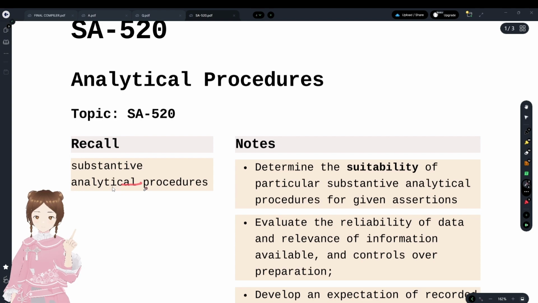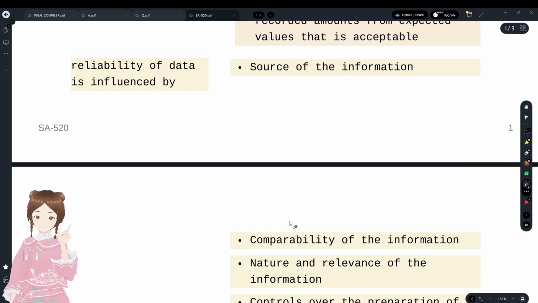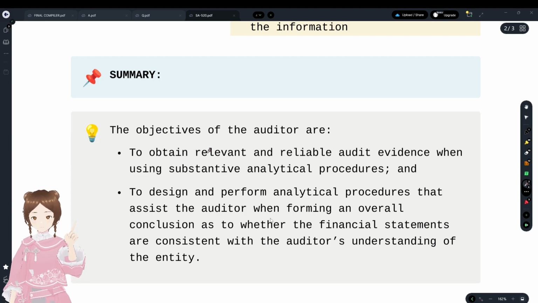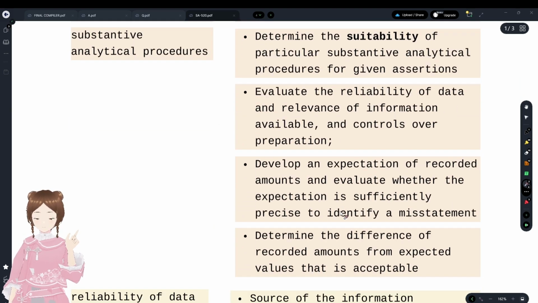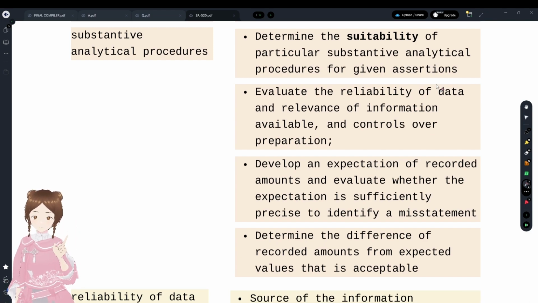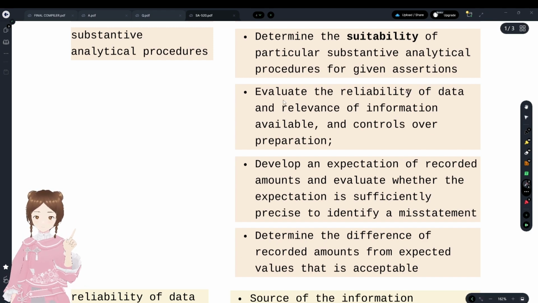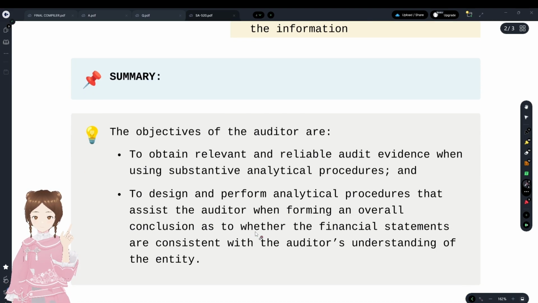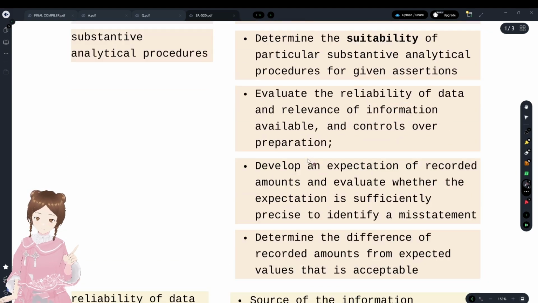For a substantive analytical procedure, what do you have to do? First, you have to determine the suitability, that is relevance. The relevance that we saw in the objective: the suitability of the particular substantive analytical procedure for the given assertion, whether you're checking accuracy, completeness, etc. For that, you have to check the relevance, the logical connection, and the reliability of the data, again as in the objective.